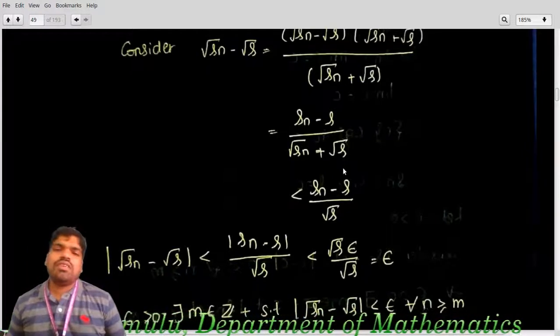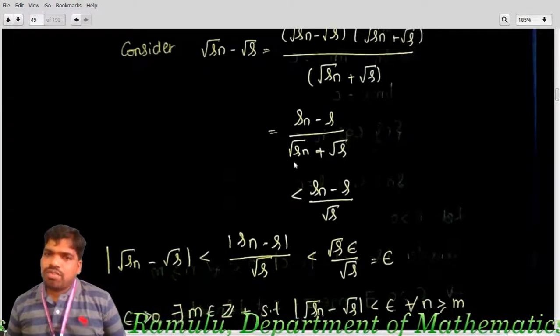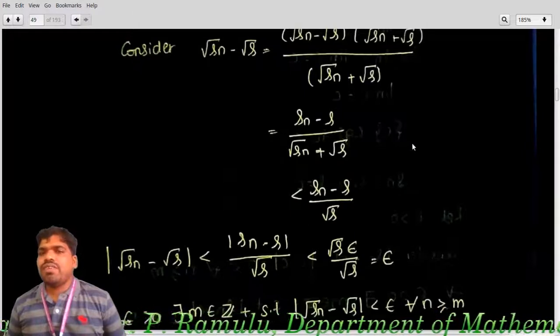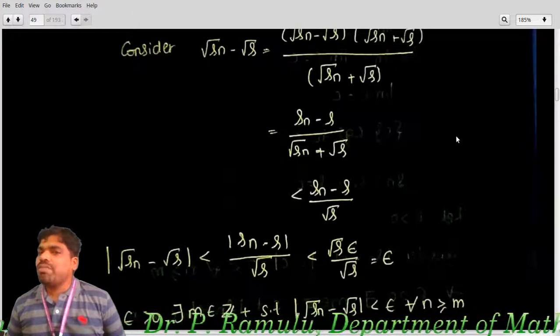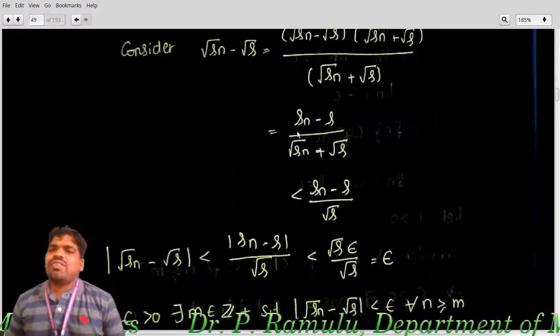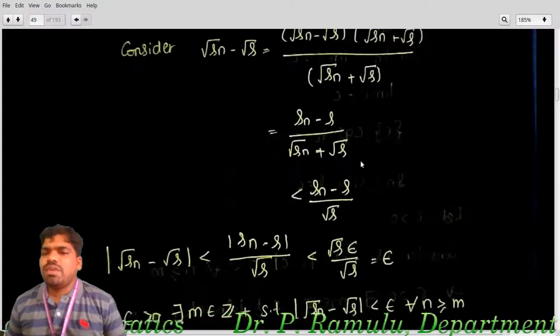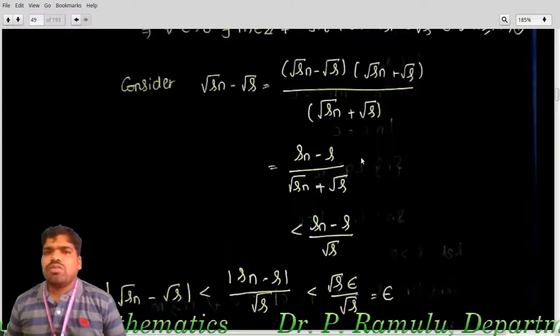You can quickly observe that this term is less than 1 by root S. Why? Because 1 by 2 plus 3 is less than 1 by 2; 1 by 6 is less than 1 by 2. So the denominator is the bigger number, and I am writing that this is less than 1 by root S. Keep it in mind.